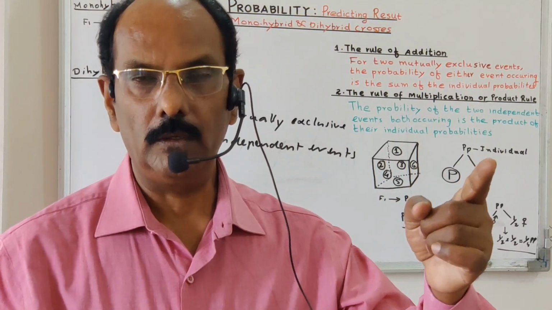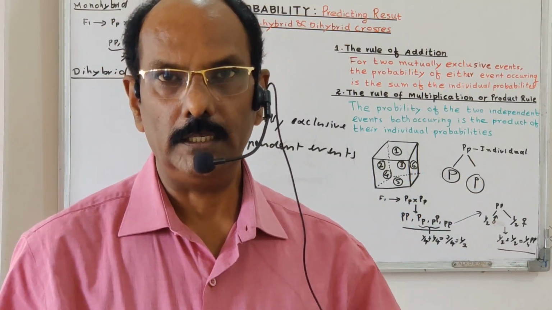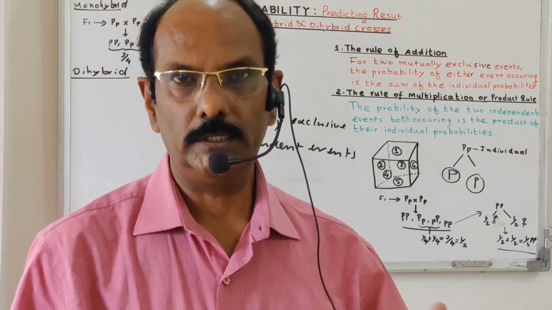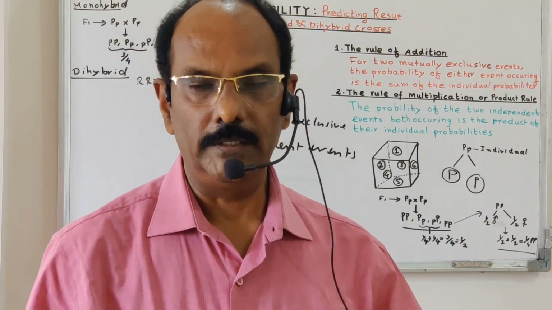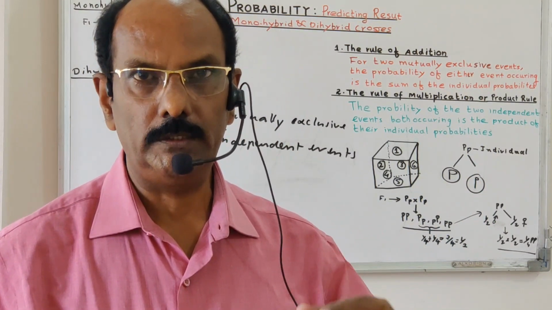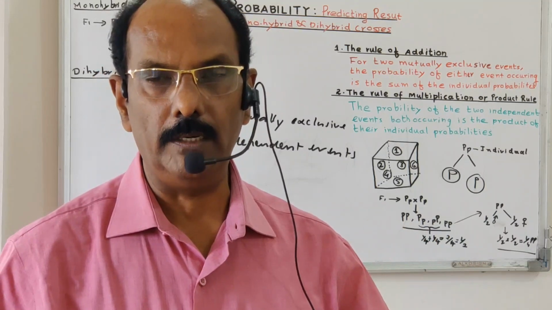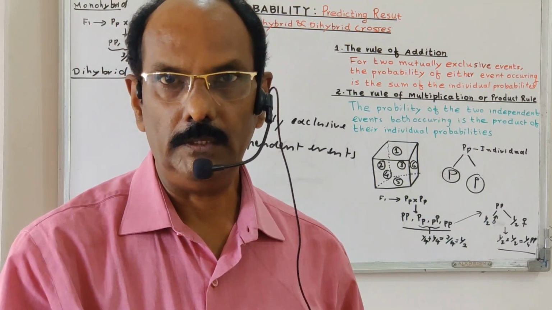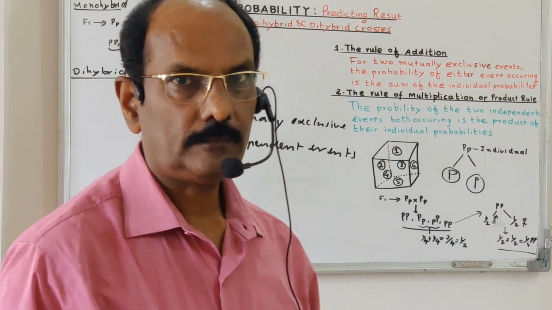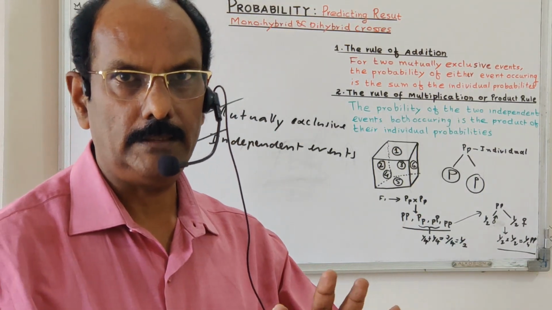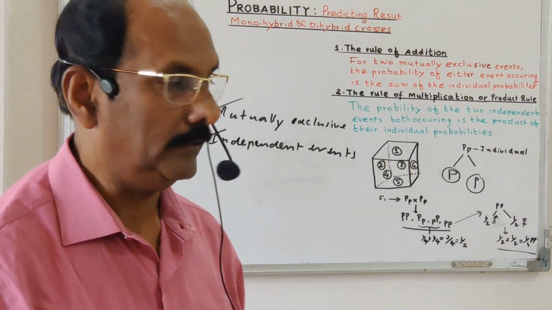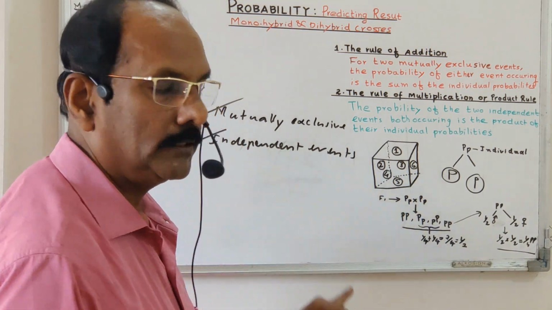That is, a monohybrid cross and a dihybrid cross are related to these two, exclusive events and independent events. Exclusive events are related to the monohybrid cross and independent events are related to the dihybrid cross. We can apply it like that, not exactly, but we can apply it like that. Okay, so these two terms are now clear.